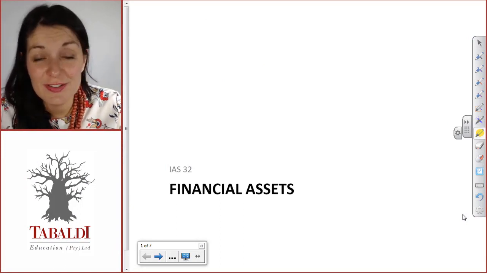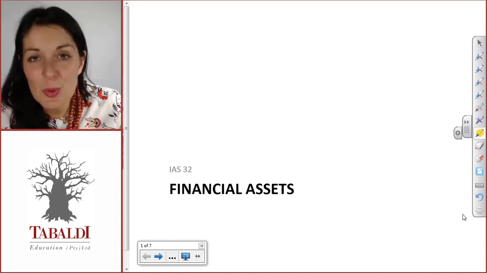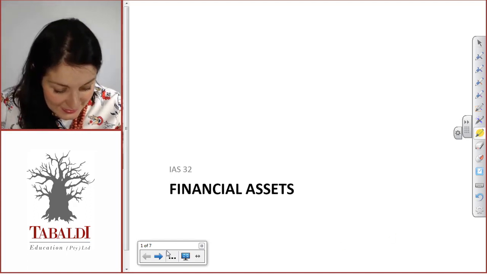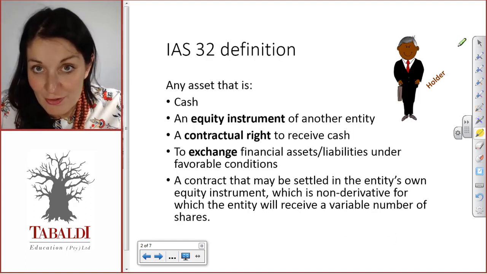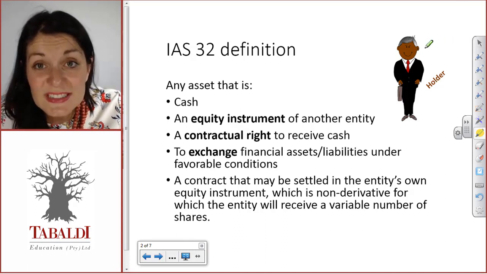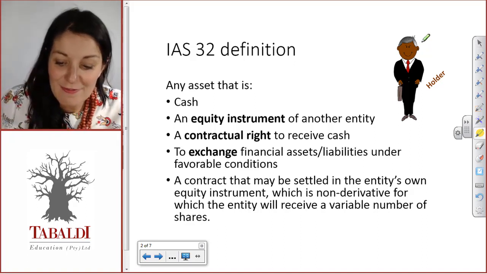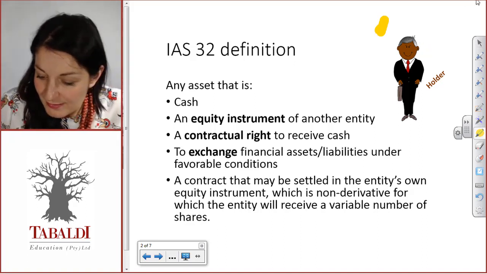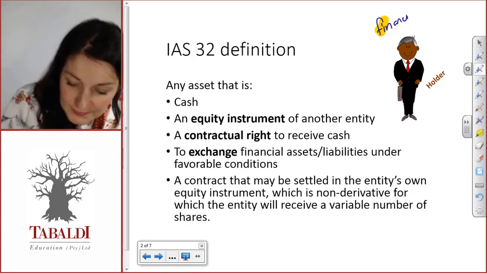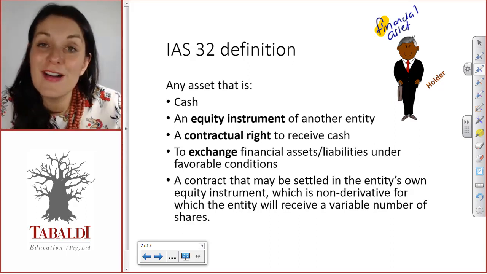We've done an introduction now, very high level, of financial instruments, and now we're going to dive into a little bit more detail. We're going to start off with our financial assets. So remember, we're talking from the perspective of the investor, the holder of that financial instrument. So for him it will be a financial asset. So what does IAS 32 tell us about financial assets?